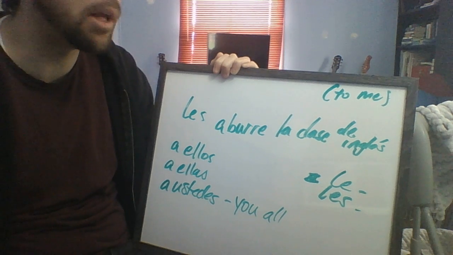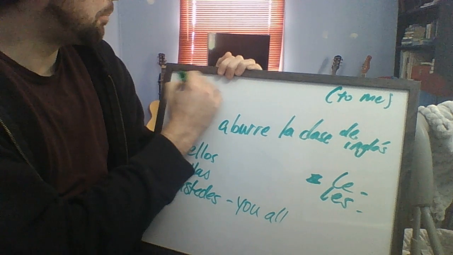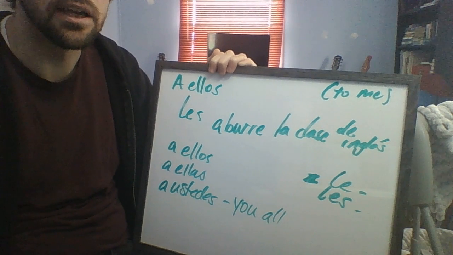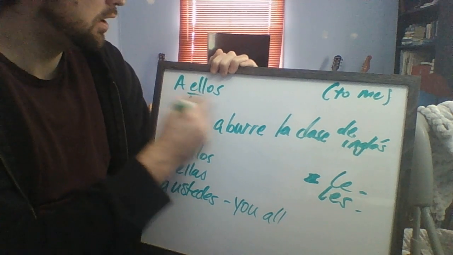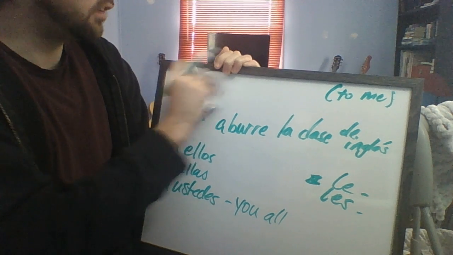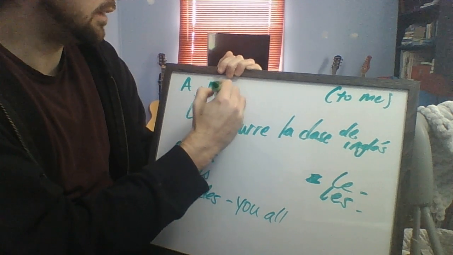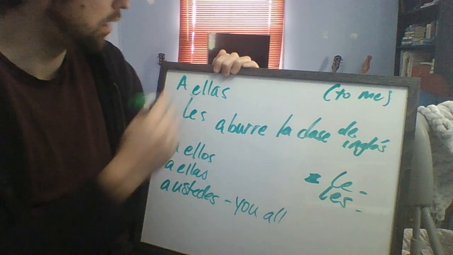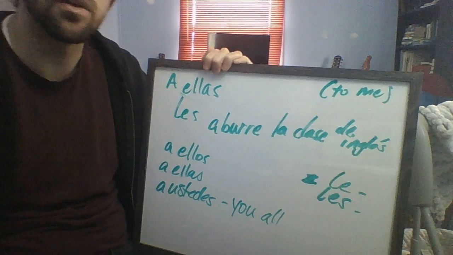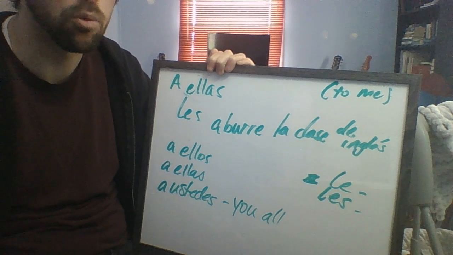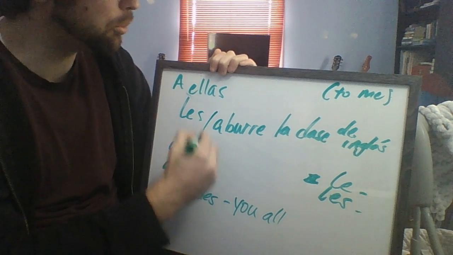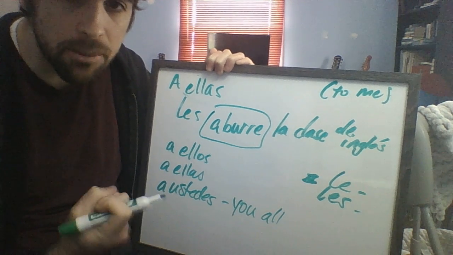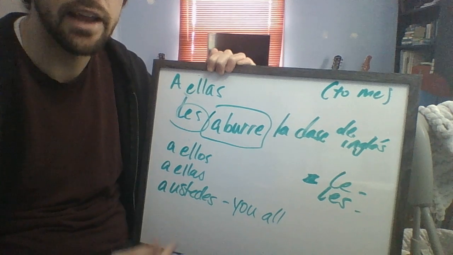Now, again, we need to follow that pattern. If I say, for example, a ellos les aburre la clase de inglés, who's the class boring to? Them. If I change that to ellas, a ellas les aburre la clase de inglés, same thing, right? To them. And the same would go if I say ustedes: a ustedes les aburre. Notice in all of these examples, this verb did not change because the only thing we're changing is who is the person, the one that's receiving the action. Who is it boring?